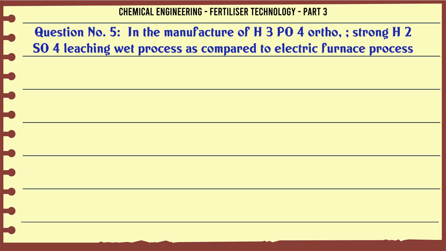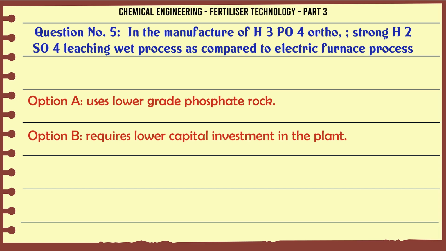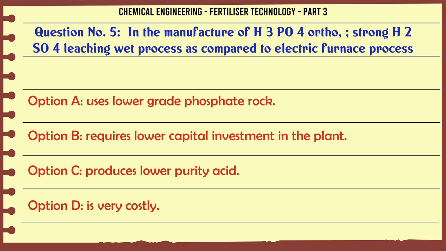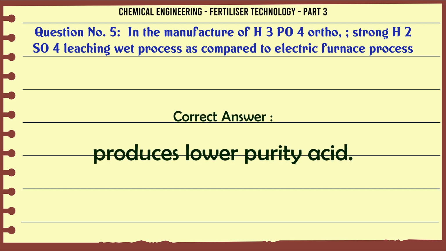In the manufacture of H3PO4, the orthophosphoric acid wet process with H2SO4 leaching, as compared to the electric furnace process, A. uses lower grade phosphate rock, B. requires lower capital investment in the plant, C. produces lower purity acid, D. is very costly. The correct answer is produces lower purity acid.